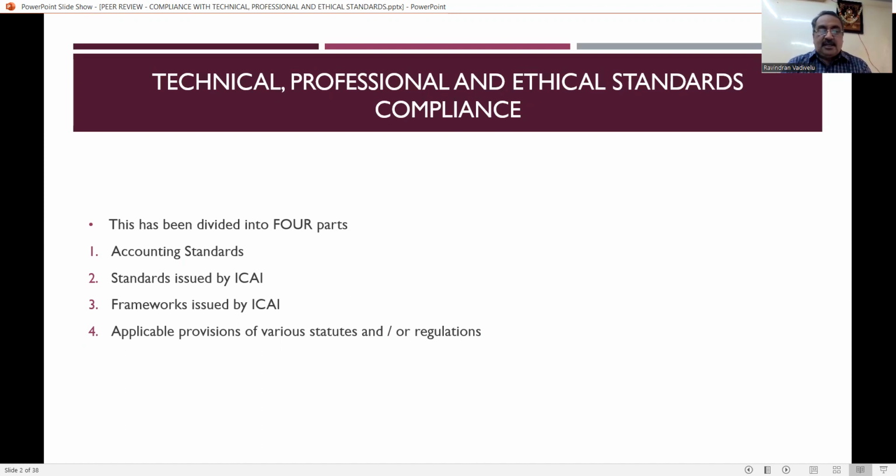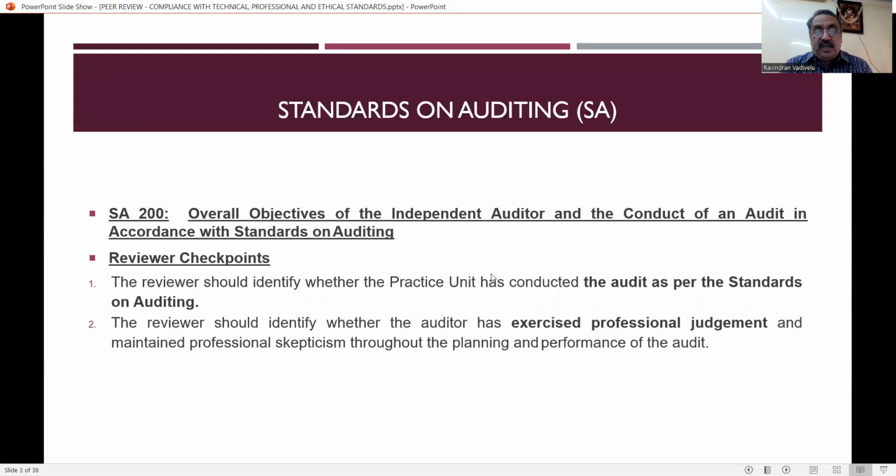This we will discuss in detail in the later part of the presentation. Today, we are going to have discussion on standards on auditing, that is SA. This is a very important area. Every chartered accountant should know what all the standards on auditing are. It's not standards on accounting, it is standards on auditing.